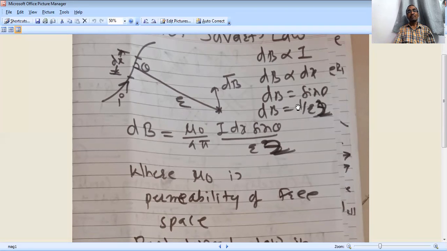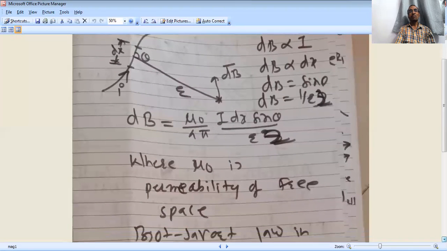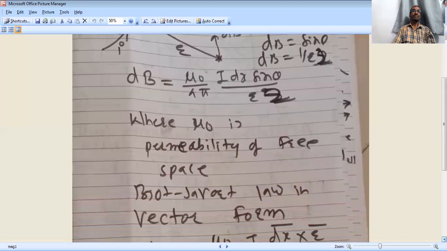Then from where does mu 0 upon 4 pi come? This is the proportionality constant, what they discovered. Why is it constant? Because mu 0 is constant, 4 is constant, and pi is constant, pi is equal to 3.142. And mu 0 is the permeability of free space, which is again constant.